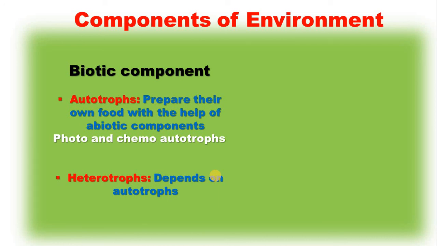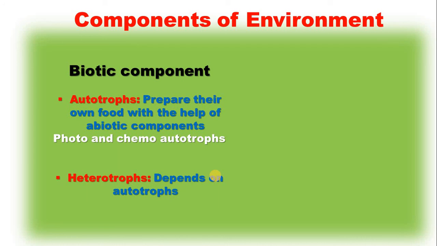Similarly, there are many species which cannot prepare food with the help of light, maybe due to the fact that they can't receive that amount of sunlight, maybe the species which are living deep inside the earth. So these types of species, what do they do? They collect some chemicals from their nearby surroundings, and they prepare their food with the help of those chemicals. That's why they are known as chemoautotrophs.